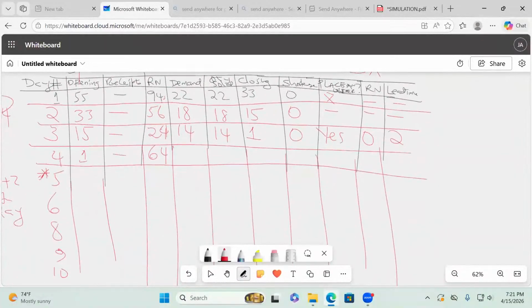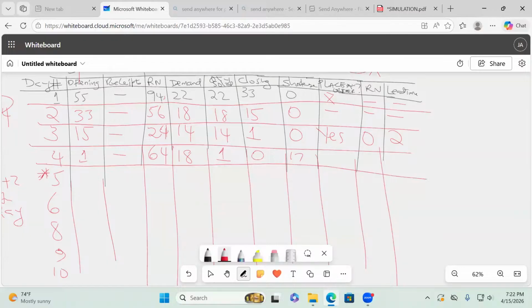18 here. So how many do we sell? Only 1 because that's what is available, isn't it? And then first of all, give me the closing stock. 0. So whenever closing stock is 0, there will be disappointments. Because some customers will come thinking that if they need it, you've got it. Then we send them away. So what will be the shortage? 17. 17 people will be sent away, because the demand was 18, isn't it?